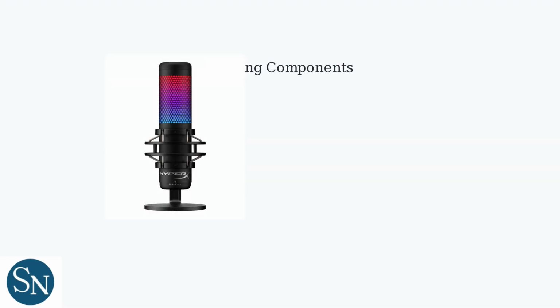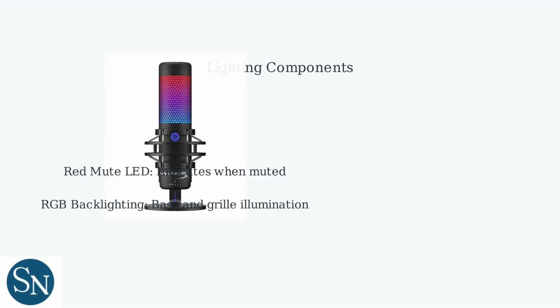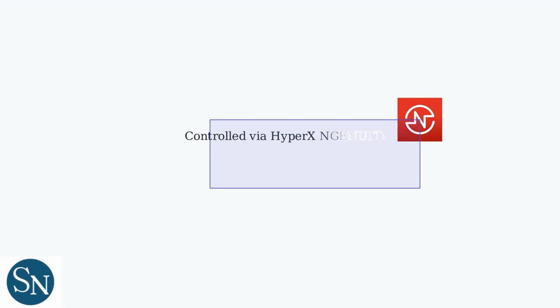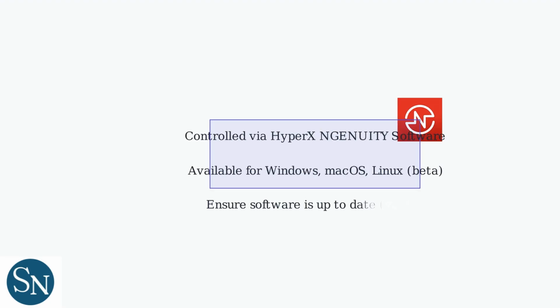The HyperX QuadCast features two main lighting components. The red mute LED indicates when the microphone is muted. RGB backlighting illuminates the base and grille with customizable colors. These lights are controlled through the HyperX Ngenuity software, available for Windows, macOS, and Linux in beta. Make sure your software is up to date to version 5.3.0 as of December 2025.